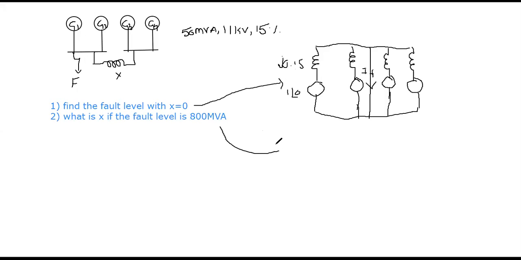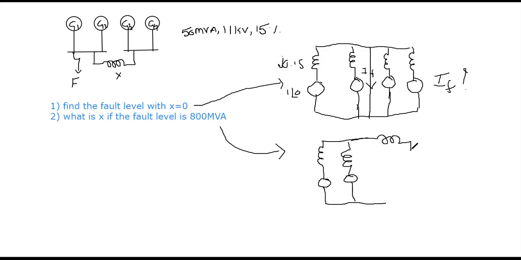Now the equivalent circuit for case 2 is somewhat different. Directly you have been asked to determine what is the fault current level, IF, in this particular case. Next, the generator 1 section and generator 2 section get connected in parallel. Here you will have X connected in series with the parallel combination of generator 3 and generator 4.